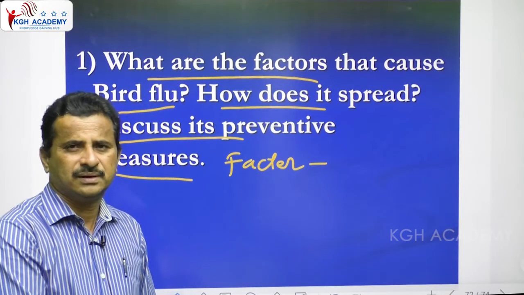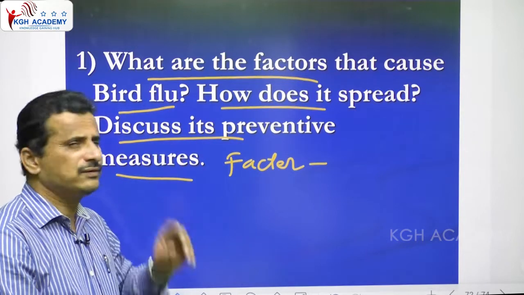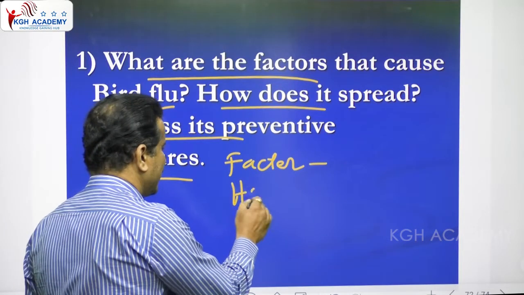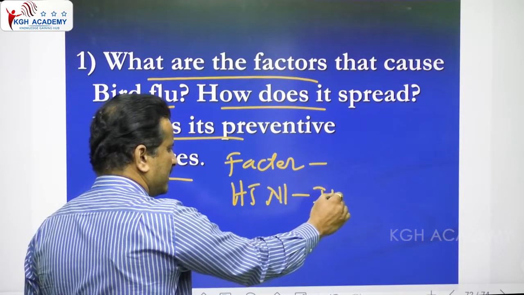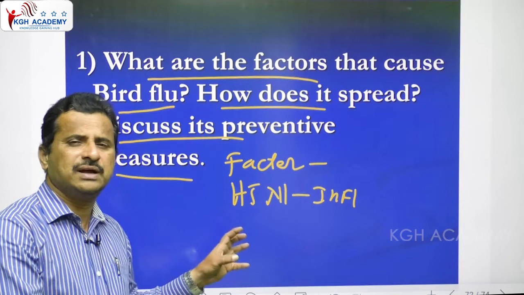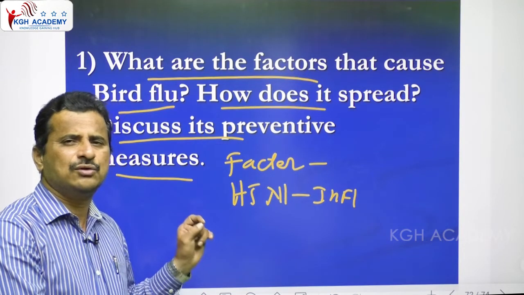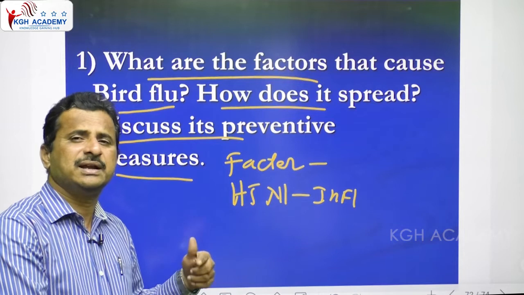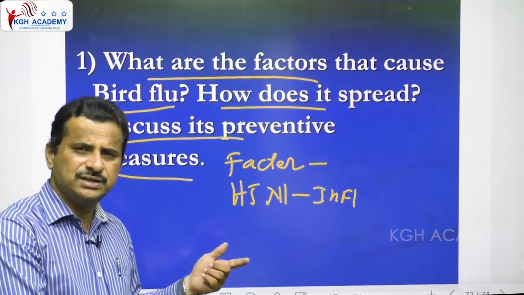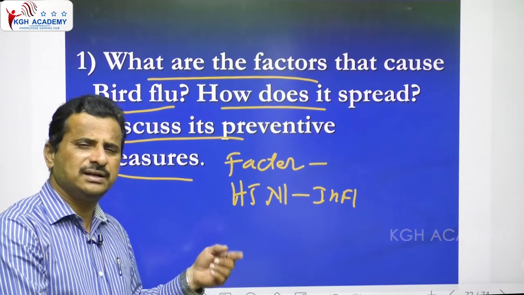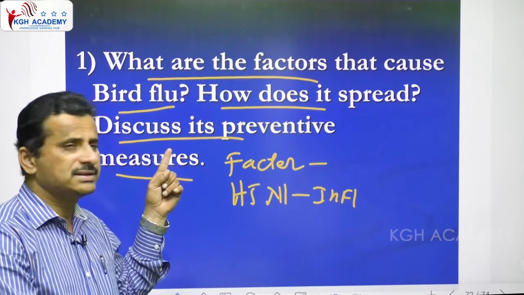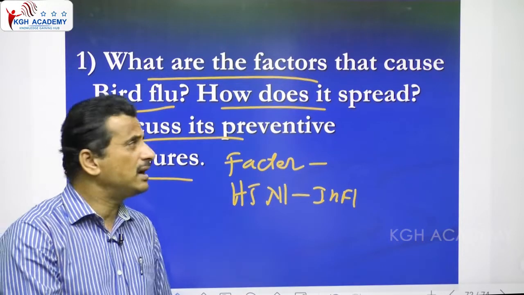Factors means here the organism. What are the factors that cause bird flu? Bird flu is caused by a virus, the influenza virus. Particularly the H5N1 influenza virus, and there are many other subtypes also present. H indicates one protein, N indicates one protein, hemagglutinin and neuraminidase. There are many mutations and subtypes like H2N2, H3N3, H4N5 and so on. But the main virus causing bird flu is the H5N1 influenza virus.